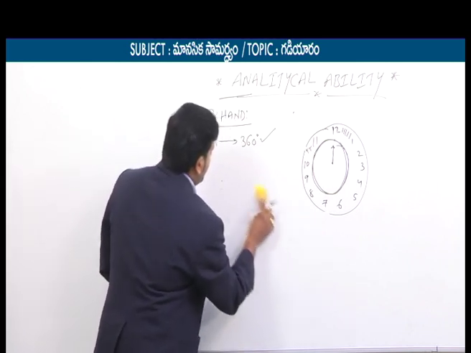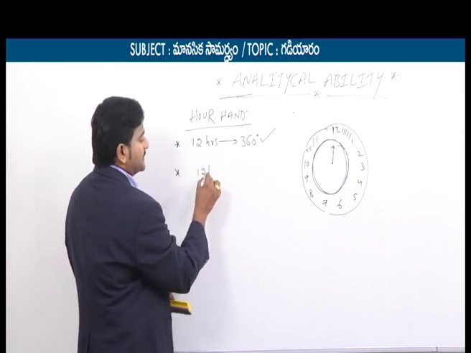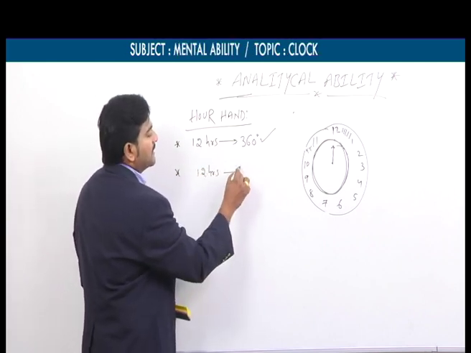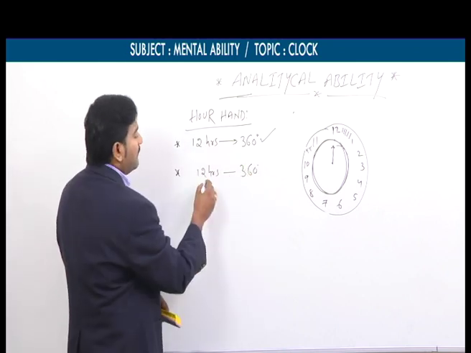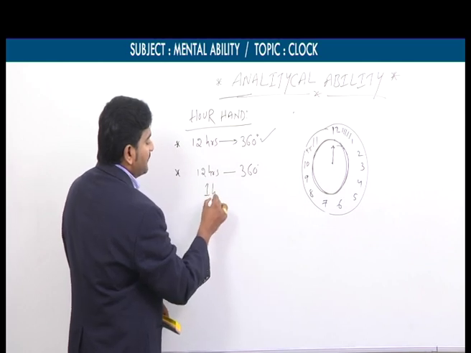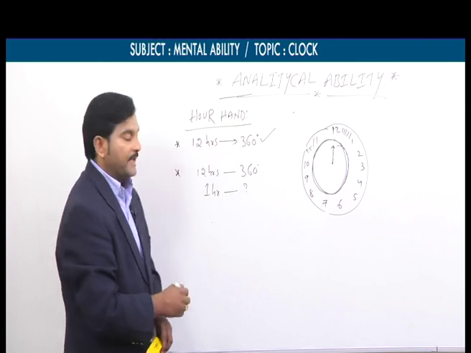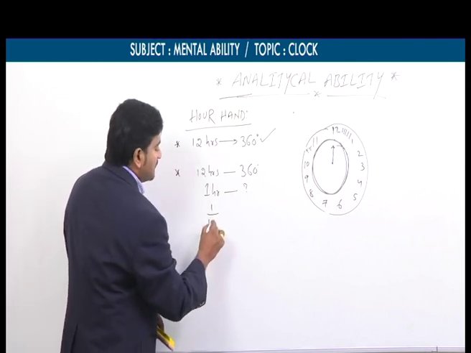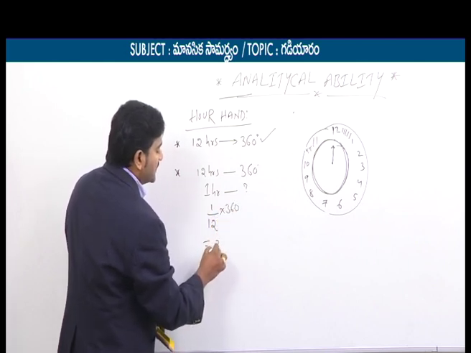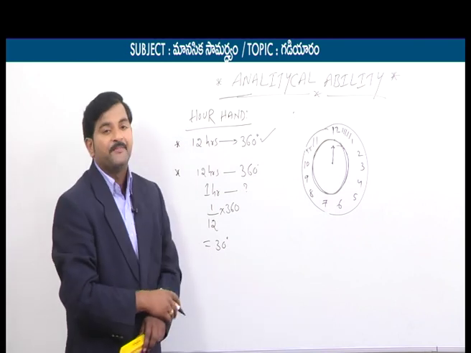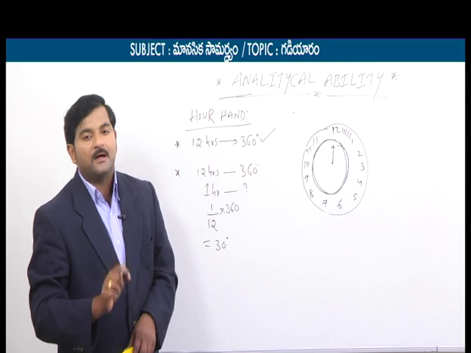Now the second point. In the span of 12 hours, the hour hand makes 360 degrees. Means, for example, 12 hours is 360 degrees, then for 1 hour how much? If you do a small mathematical calculation, what can we get, my dear students? 1 by 12 into 360, which equals how many degrees? 30 degrees.